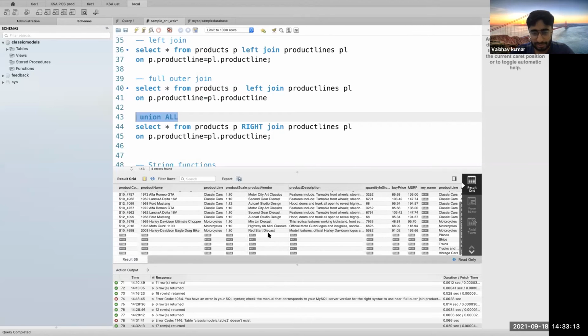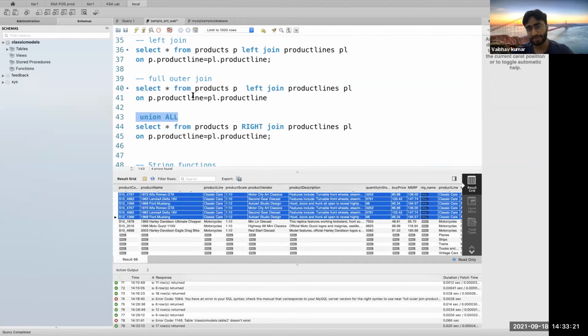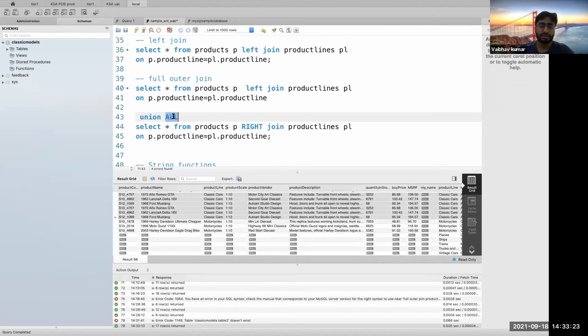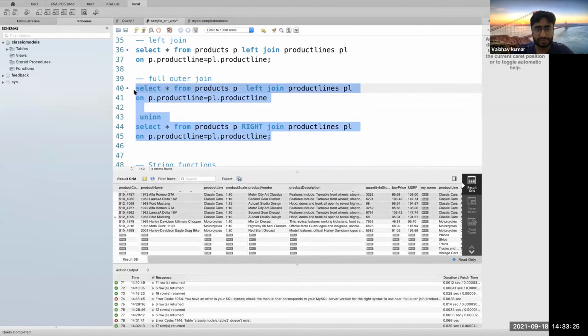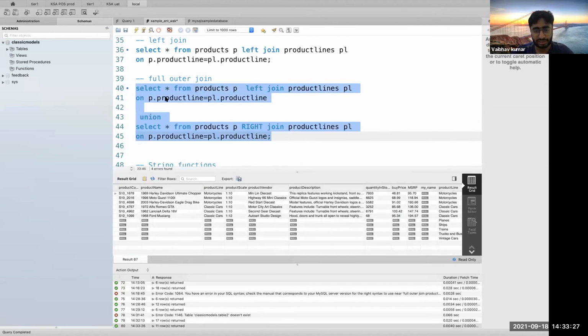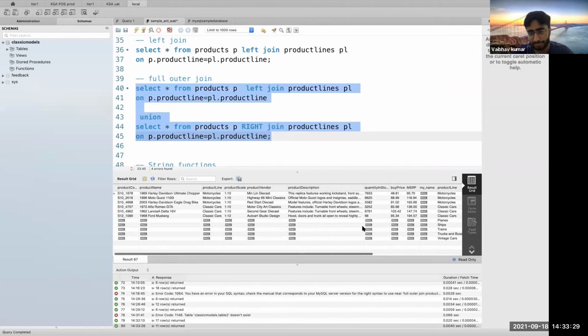So this could be your set of things from the right join, and these could be your set of things from the left join. I'm not sure how the result will look if I use a union here. I think just a distinct set of rows.